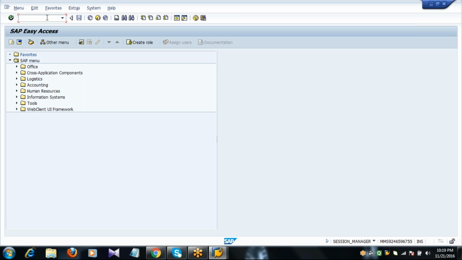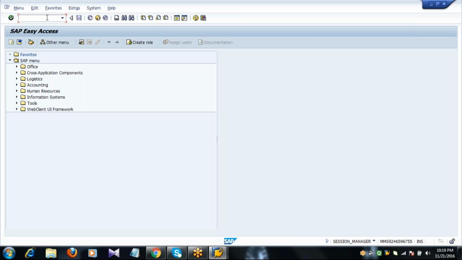In the purchase order, we have two ways to maintain net price and the conditions. One is manually, you enter all the details in the purchase order. The second option is that you get it automatically, provided you maintain the info record.